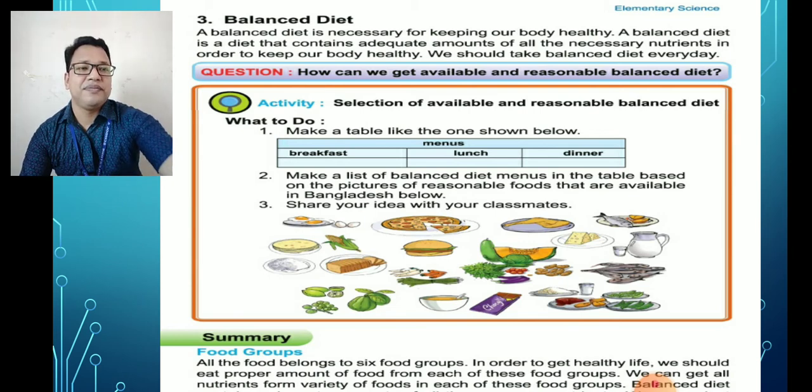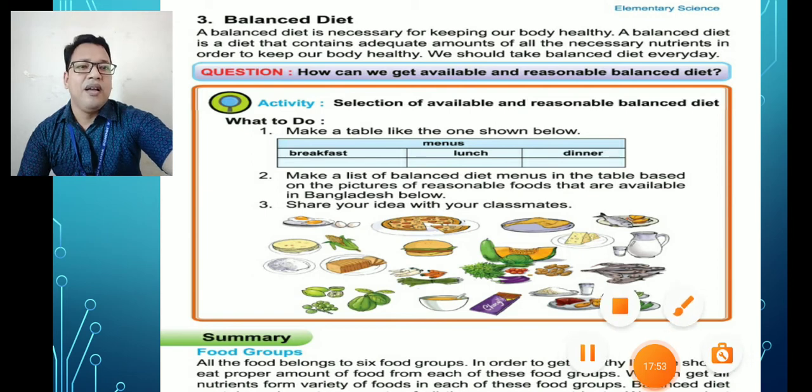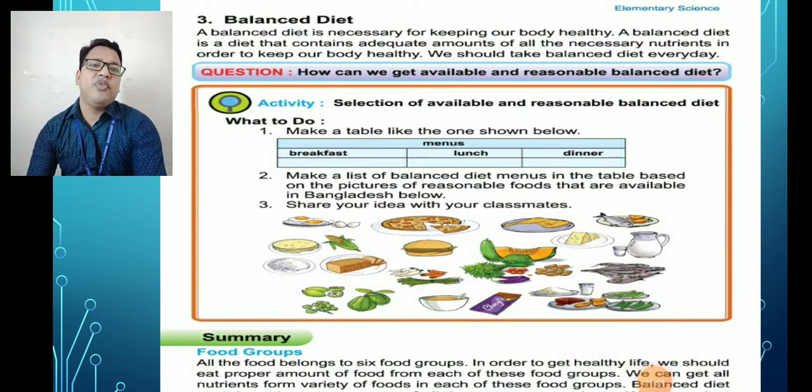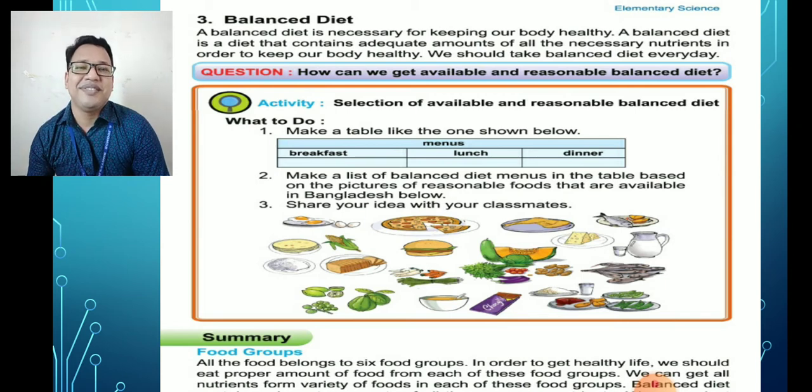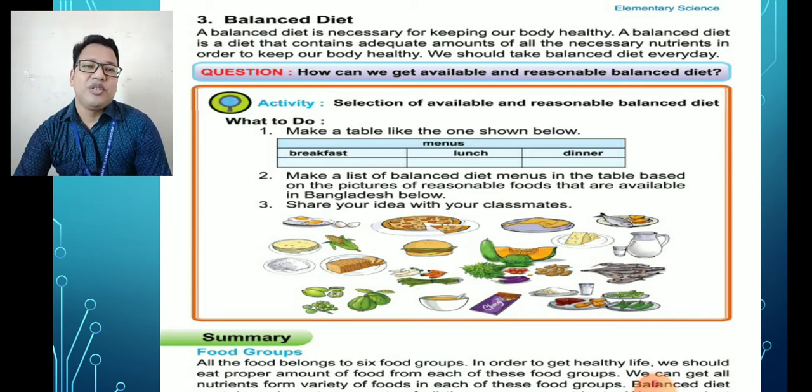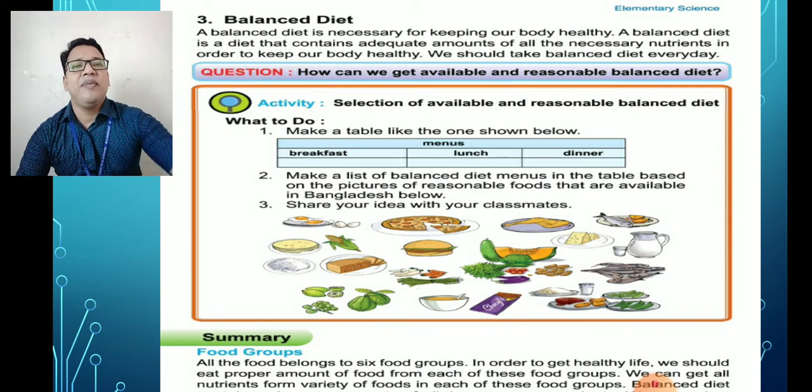Now we will discuss the food groups. All foods belong to 6 food groups. It is very interesting that nutrients are 6 types, vitamins are 6 types, and food groups are also 6 types. In order to have a healthy life, we should eat a proper amount of food from each of these groups. These are called the food groups.